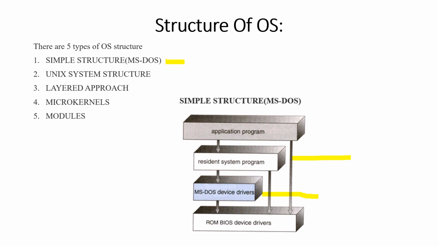See the total application program. I want to mark it. The total application program is directly connected to the hardware. Next, system calls are also directly connected to the hardware. And device drivers are also directly connected to the hardware. Because of these direct connections, if any crash or abnormality happens at the user side, system call side, or device driver side, this whole structure will be damaged. That is the main disadvantage of this simple structure.